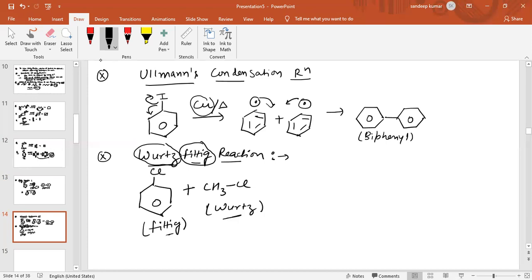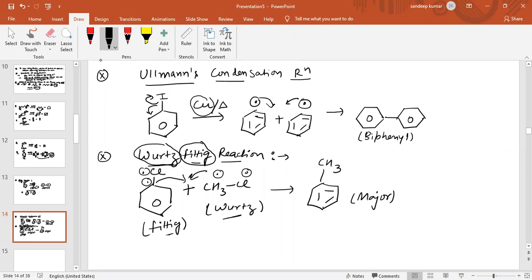Again, when the bond breaks, there are free radicals. This free radical combines with this free radical, and it forms toluene as one of its products. So CH3 combines with this carbon atom of benzene and we obtain toluene as the major product of the Wurtz-Fittig reaction.